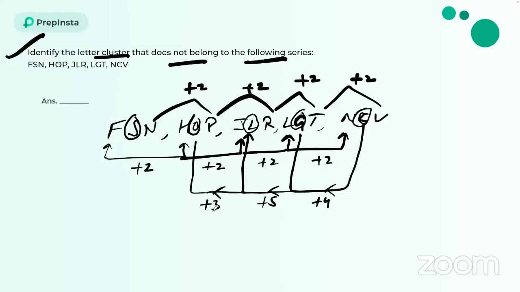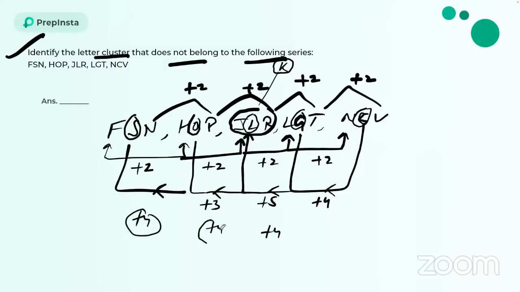So tell me, guys. Here, if you see J, L, and R, it's plus 4 over here. If at the place of L, K were here, this would be plus 4. If K were here, this would be again plus 4. Let's check from O to S. Again plus 4.